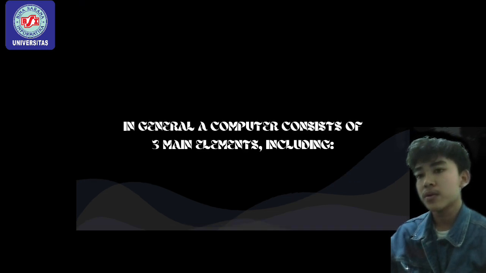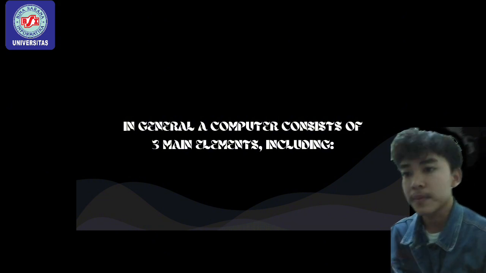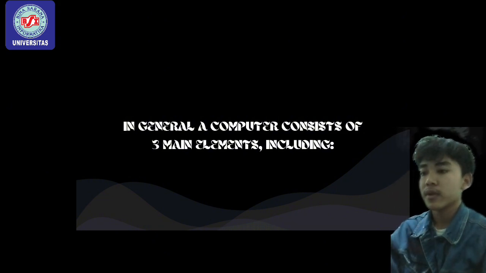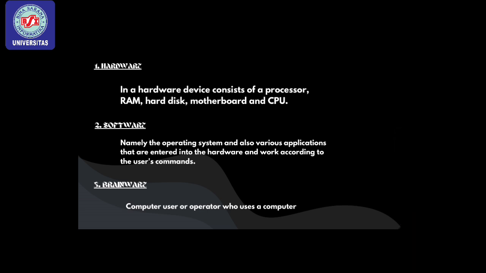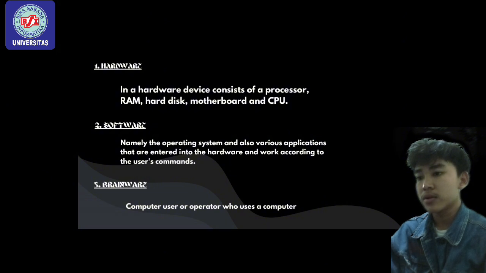In general, a computer consists of 3 main elements, including number 1, hardware. A hardware device consists of a processor, RAM, hard disk, motherboard, and CPU. Number 2, software, namely the operating system and also various applications that are entered into the hardware and work according to the user commands. Number 3, brainware, the computer user or operator who uses a computer.